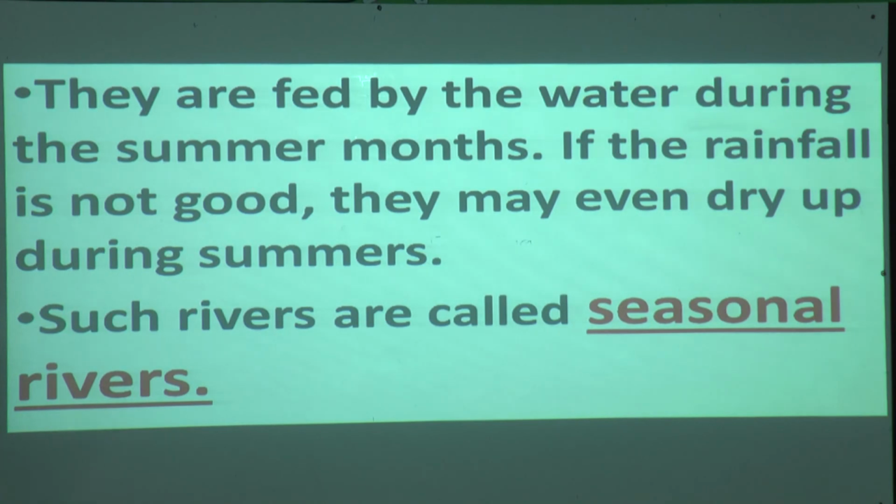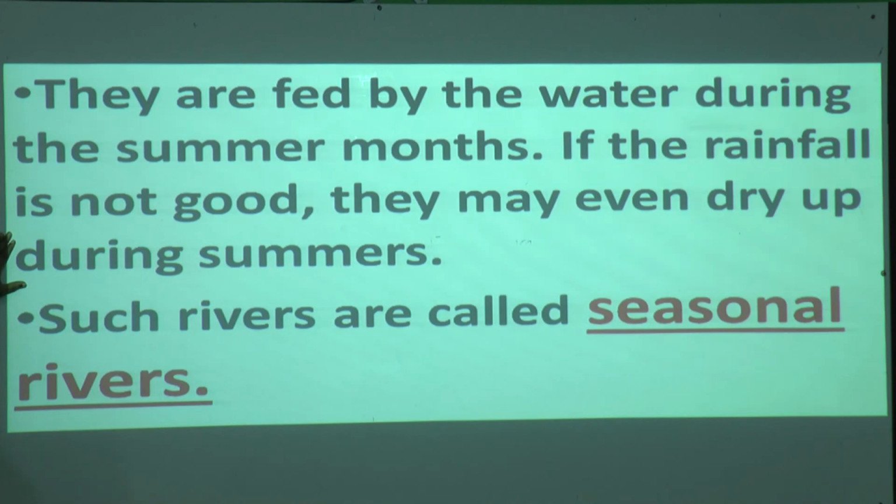If rainfall is very good in those places, what will happen? The cultivation will be good. If there is no rainfall, then in the summer season, what happens? The rivers will dry up. So there is a shortage of water over there. If the rainfall is not there, they even dry up in the summer. Yes, as summer comes, the water evaporates.